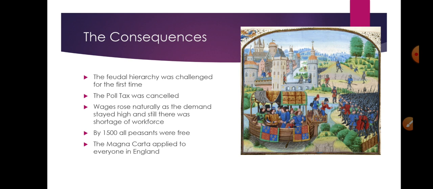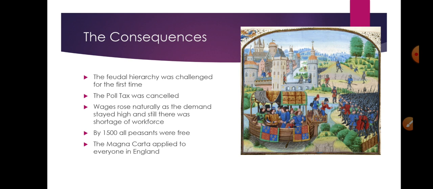The population did not grow that fast. Farmers were still needed, so noblemen could not do anything. Wages naturally rose. By 1500, all peasants were free, which means that the Magna Carta applied to everyone in England, not just the nobles.